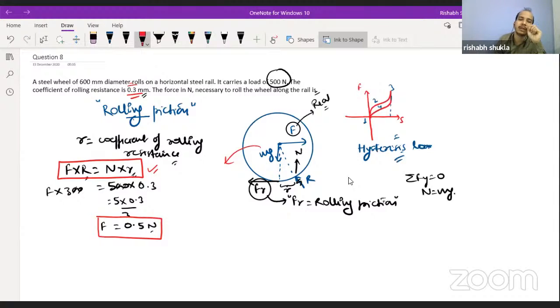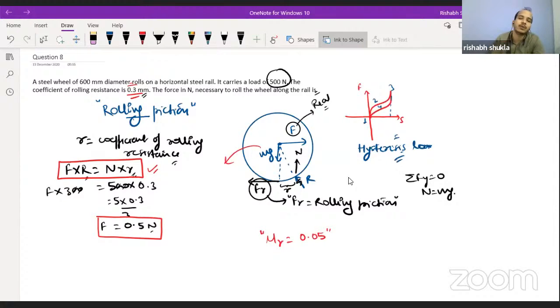Now, one more thing I want to add is, say for example, they have mentioned that mu r is provided to be 0.05, and they haven't mentioned anything in unit. That is also a possibility, because sometimes, making the conditions analogous to static friction or dynamic friction, we represent the coefficient of rolling friction as a unitless quantity.